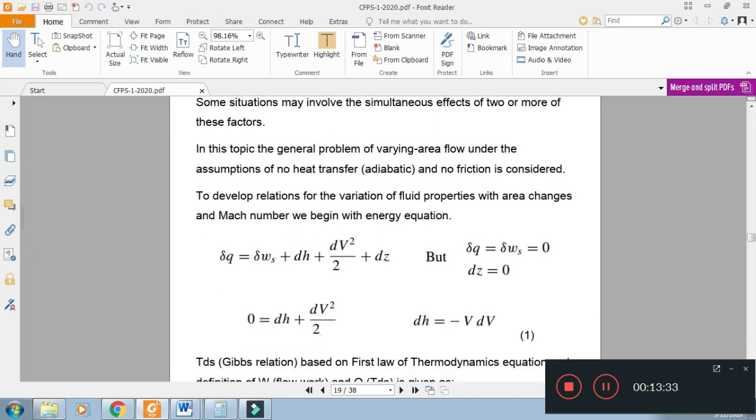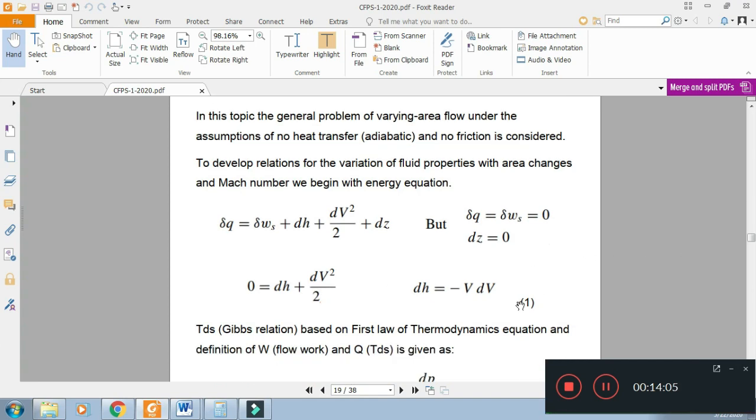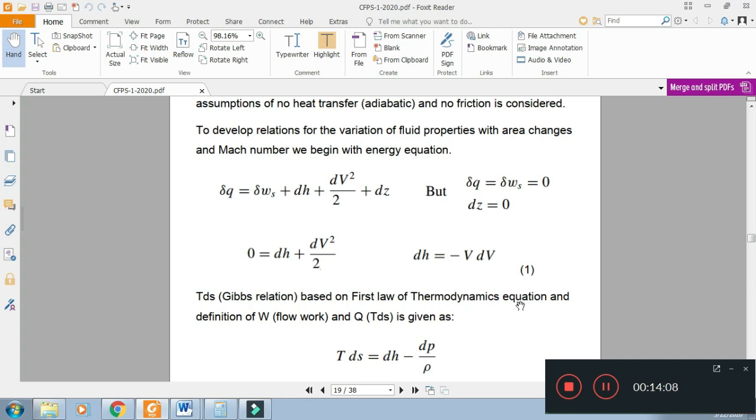This is the heat transfer equation, dQ equal to dWs plus dH plus d(V square over 2) plus dZ. This is the differential form of the energy equation. In this topic, delta Q, delta Ws and dZ, that is heat transfer, work transfer or shaft work, and potential energy changes are negligible. So our equation simplifies to 0 equal to dH plus d(V square over 2), and we can write dH equal to minus V dV.